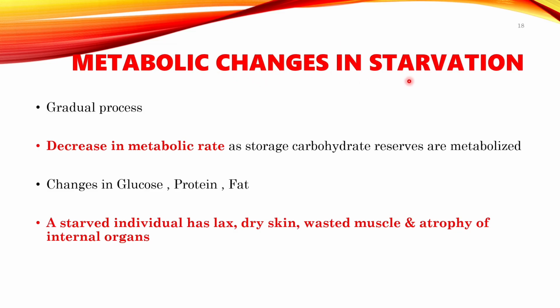Now, what metabolic changes will occur in our body in case of starvation? It's a gradual process. First of all, be clear that it's a gradual process. There is a gradual decrease in the metabolic rate, and the storage carbohydrate will be utilized first. The biochemical changes occur at all three levels: glucose, protein, and fat. A starved individual particularly has lax dry skin with wasted muscle and atrophy of internal organs.